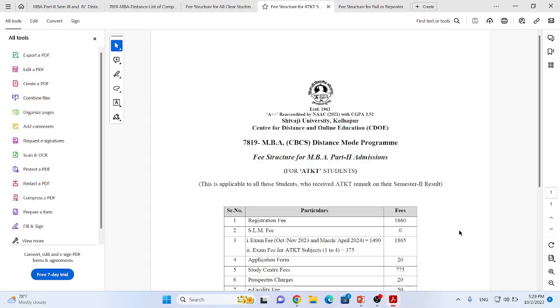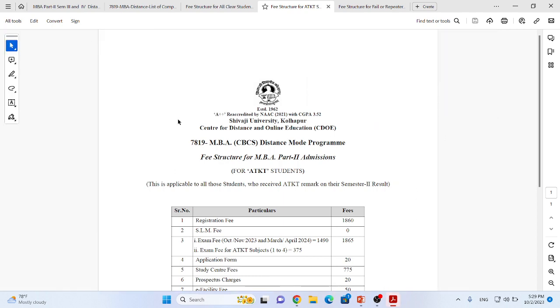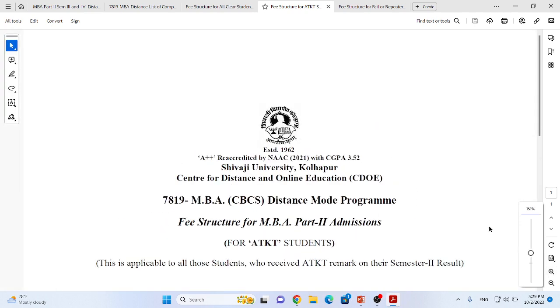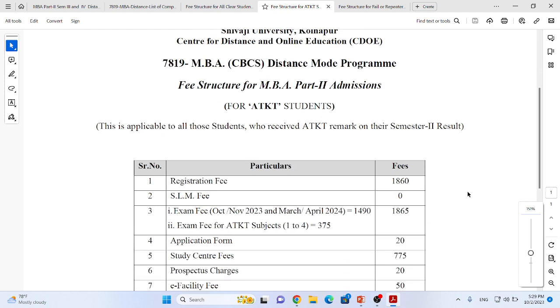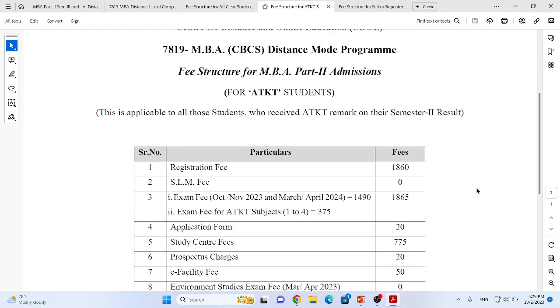Similarly, those who have ATKT as a remark on their result sheet, that means 1 to 4 subjects are remaining irrespective of semester. Some have subjects remaining from semester 1, some from semester 2.